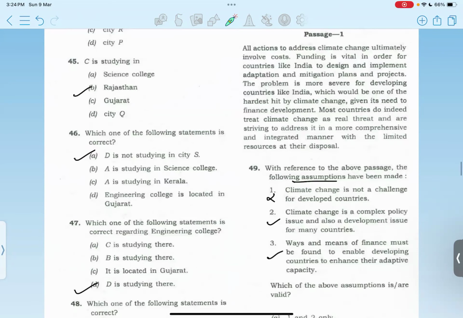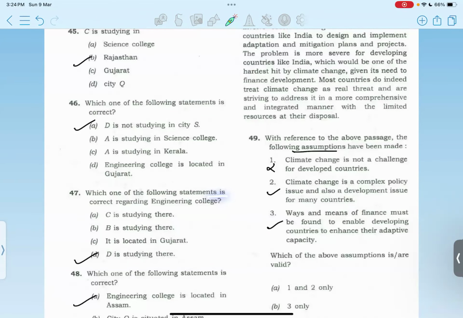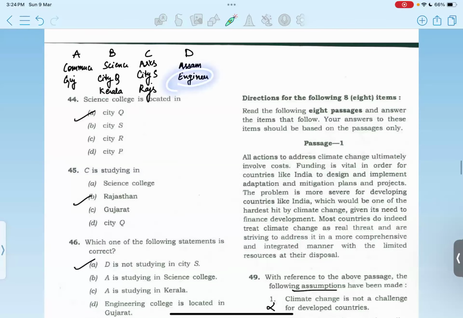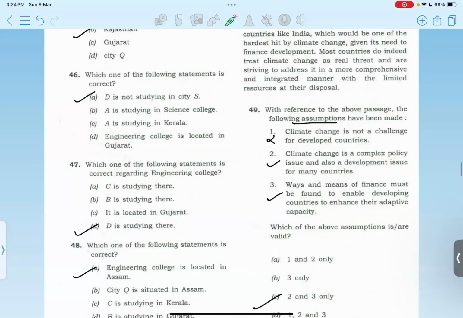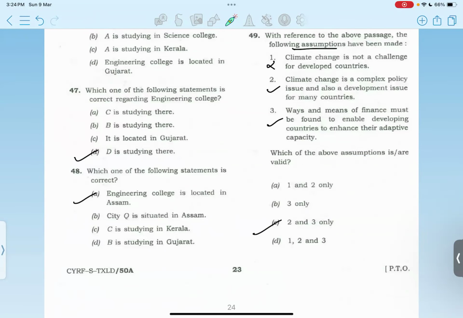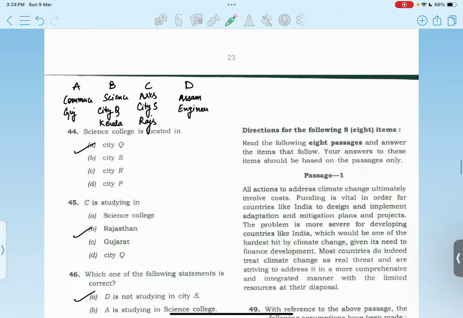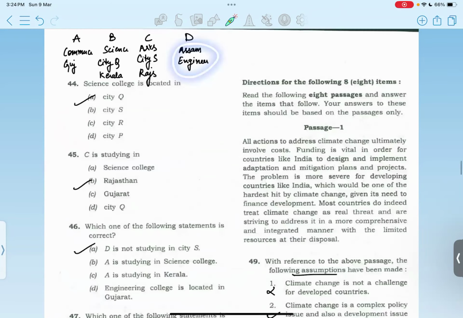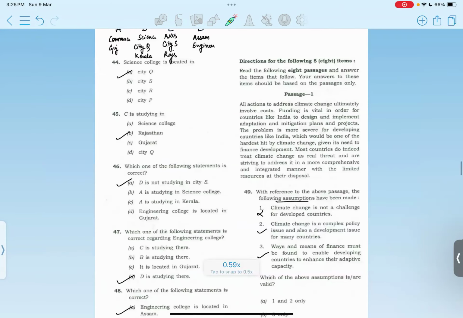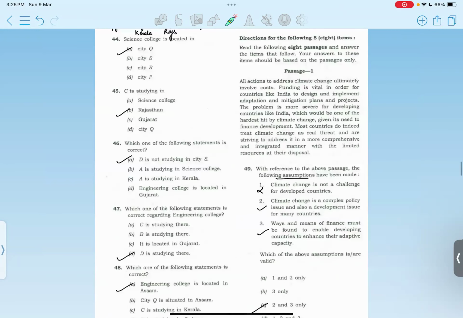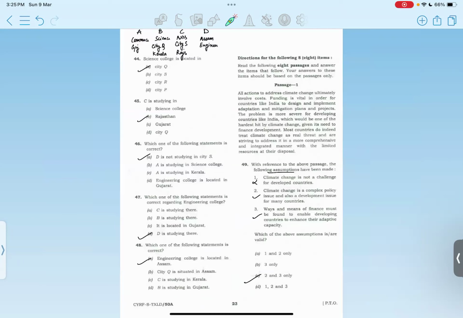And then 47: which one of the following statements is correct regarding engineering college? D is studying in engineering. You can see we are able to decipher this information as well. And lastly, the 48th question: which of them is correct? Engineering college is located in Assam. You can see we have this information as well. So you can verify from 44 to 48 once. All correct ones.